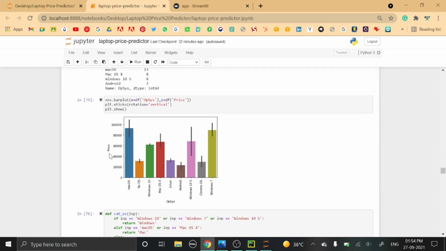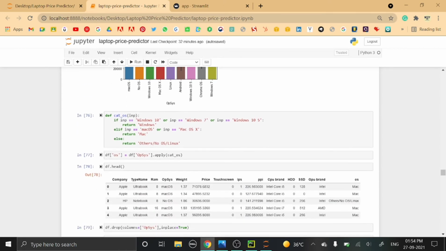If we plot it against the price, Mac OS is costlier. It is greater than 80,000, means the price is higher. And for Windows, it is greater than 60,000. And then for Windows 7, if we look, it is again at the same price as Mac OS, that is greater than 80,000. So here a function is being defined as category OS.